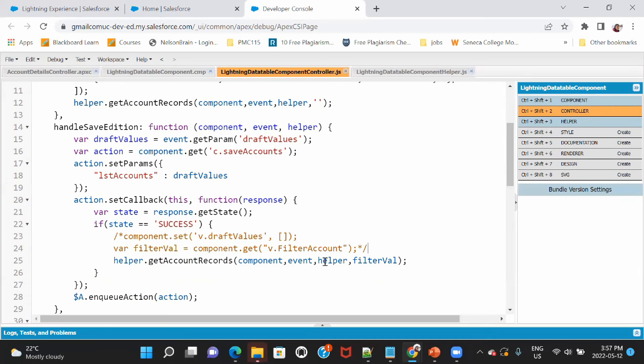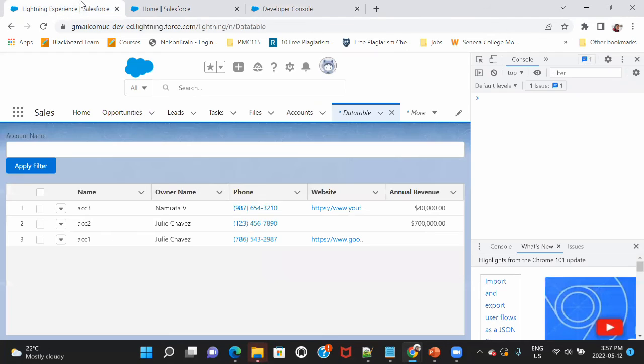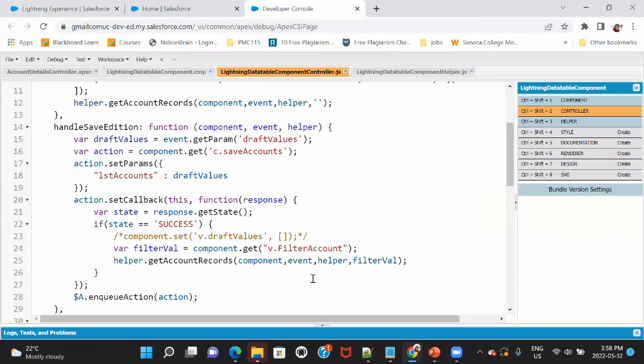And yeah, why I have kept this filter val is because, let's say somebody had a filter here and then they edit it. We want the editing to happen, and then when the refreshed value comes with the editing, I want this filter also to be respected. So that's why I've added the filter where, in which I am getting the current account by which I'm trying to filter. And then I am calling get account records.